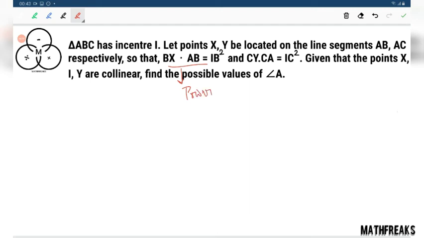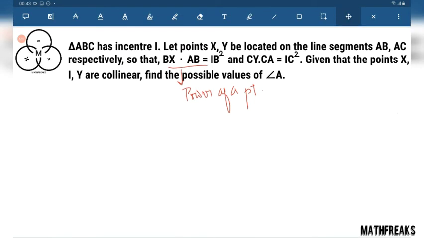And this is the only hint that we need to solve the problem. Even I am not going to solve the problem.